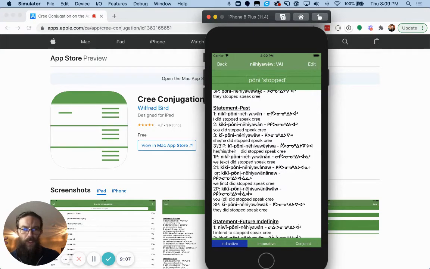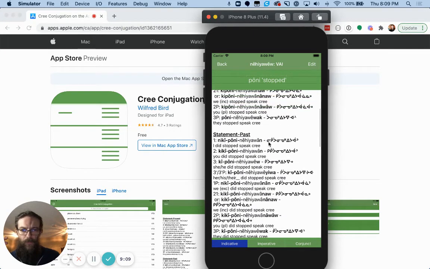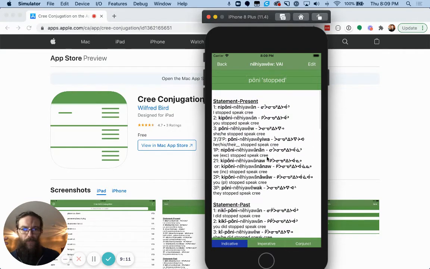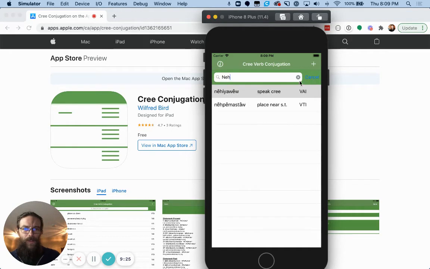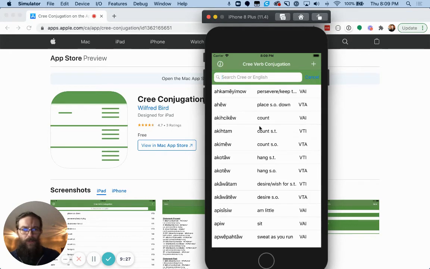Just going to spin that like a kind of bingo. Boni nêhiyawêwin, I stopped speaking Cree, but that's not going to happen. I'm just going to keep going. Isogi nêhiyawêwin, that kind of sounds funny. I'm really going to speak Cree. Anyway, let's pick a different one.